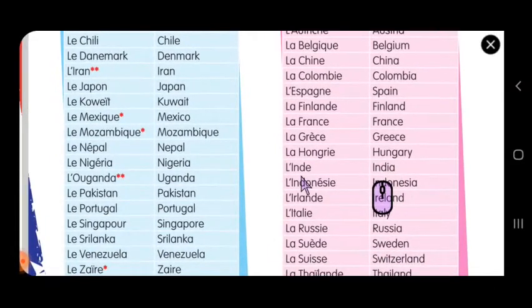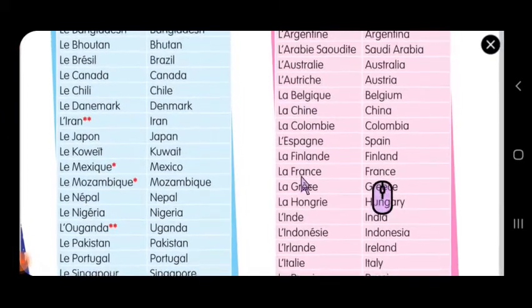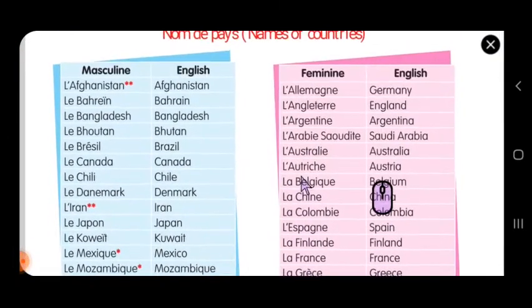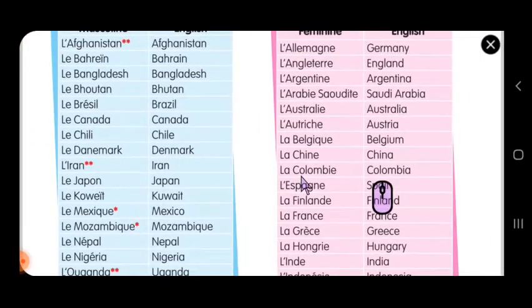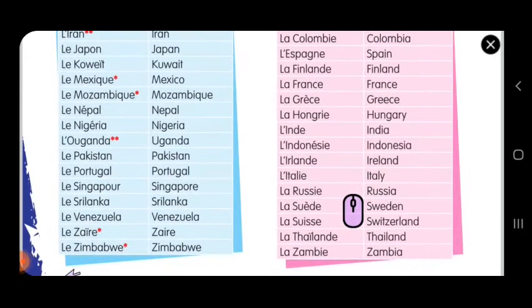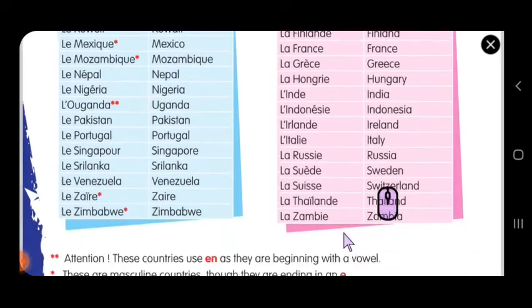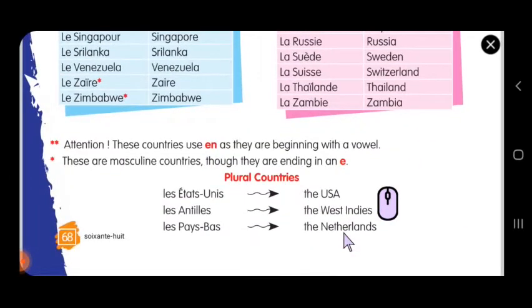See, land is L apostrophe, even though it is L apostrophe, it is also a feminine country. So mostly the countries will be feminine. Okay, so 1 or 2 countries, for example, the rest of masculine countries are given here. See this blue column. So the left hand side column, mostly the masculine countries are here, and the right hand side column, mostly the feminine countries are there. So from this also you can conclude which is masculine and which is feminine. So that in that way you can solve it.